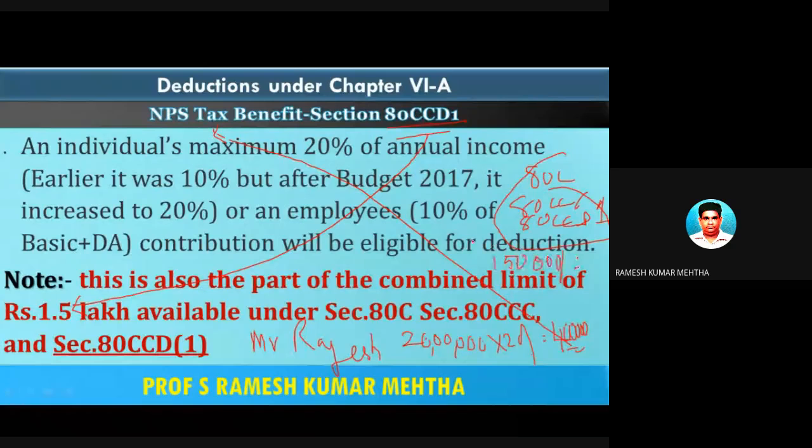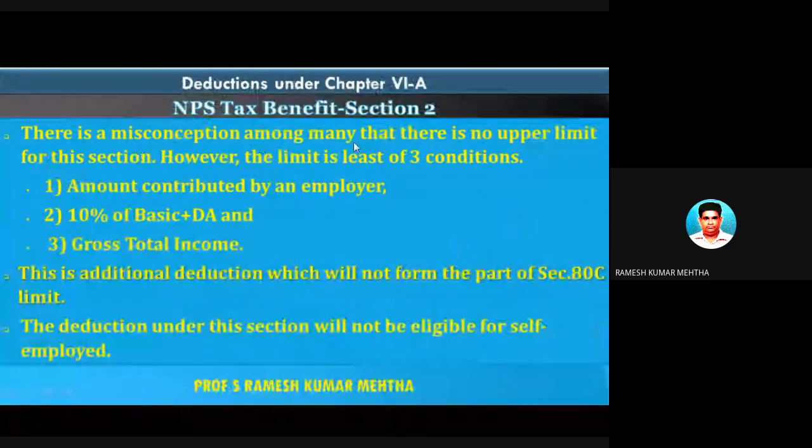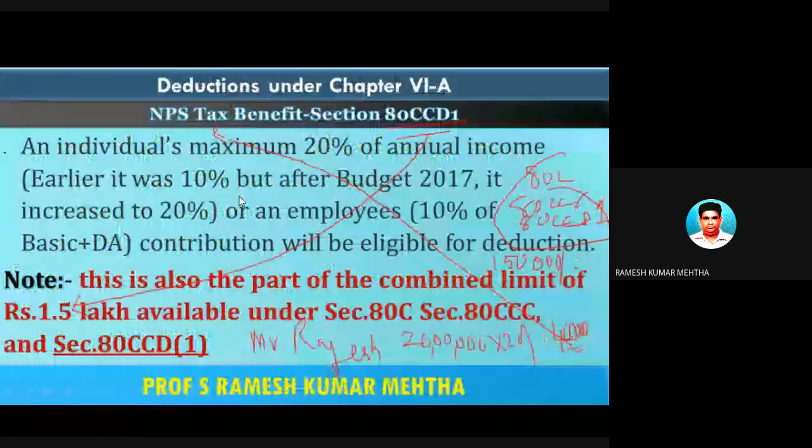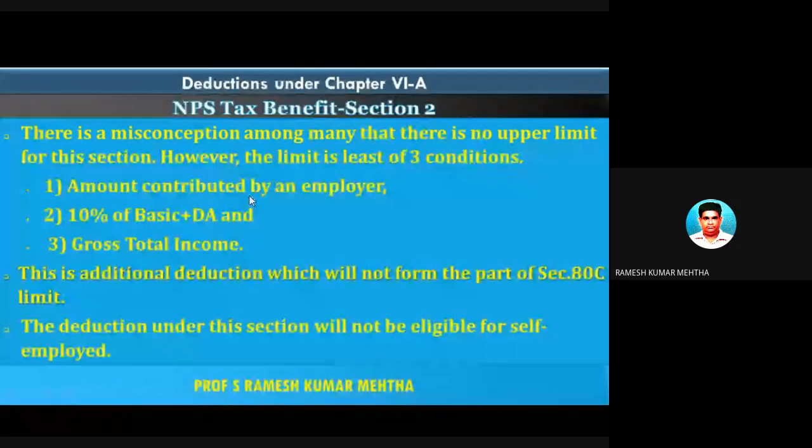Next one. There is a misconception among many that there is no upper limit for this section. So I'm continuing with the discussion of Section 80CCD(1). However, the limit is the least of the following: amount contributed by an employer, 10% of basic plus DA, and the gross total income.